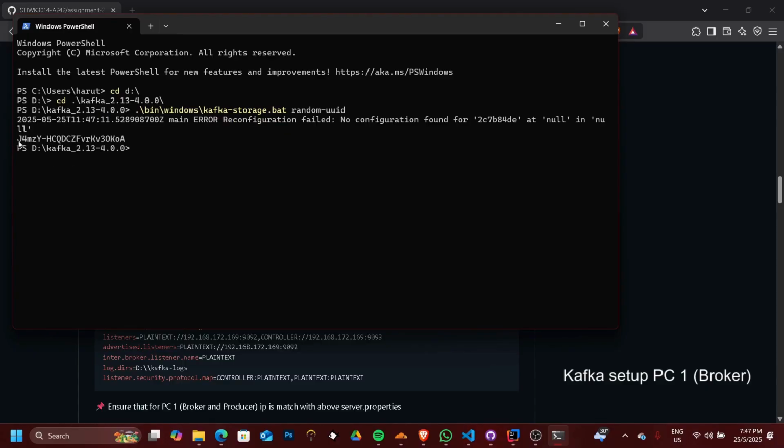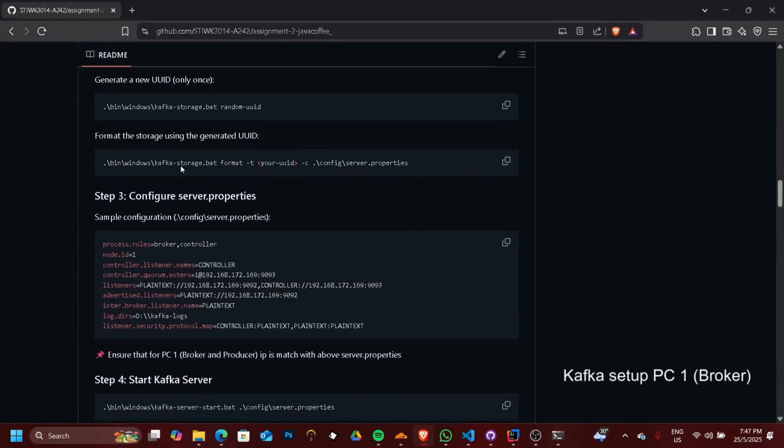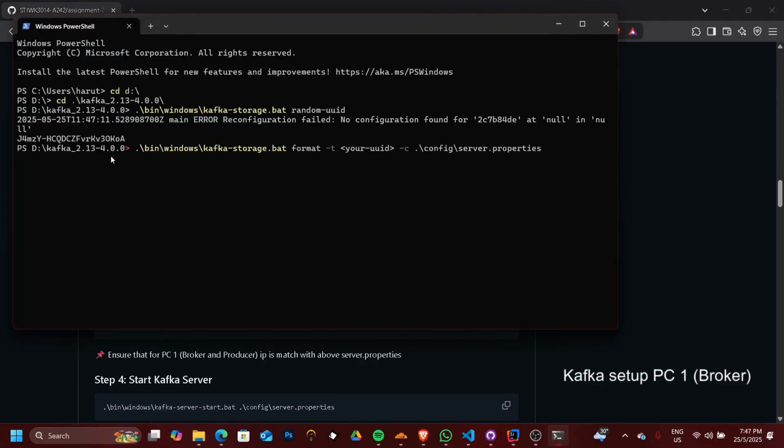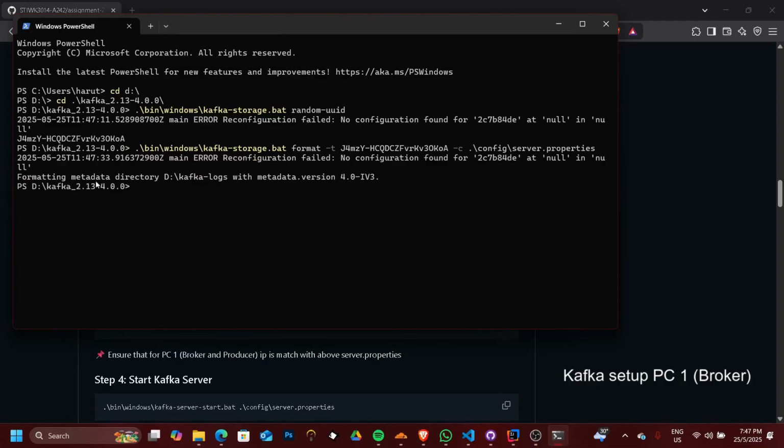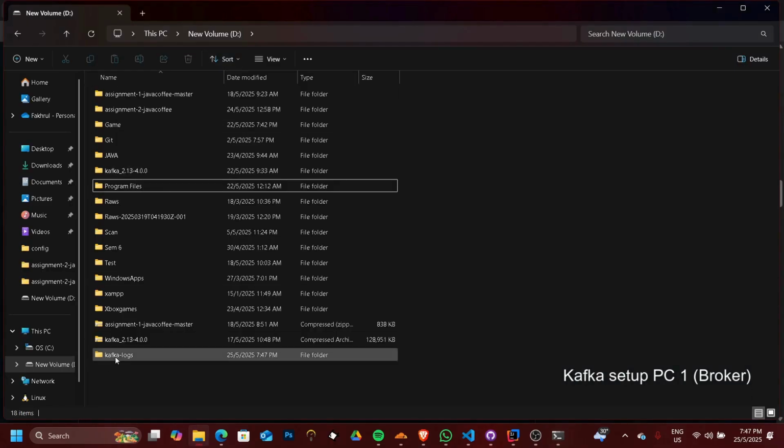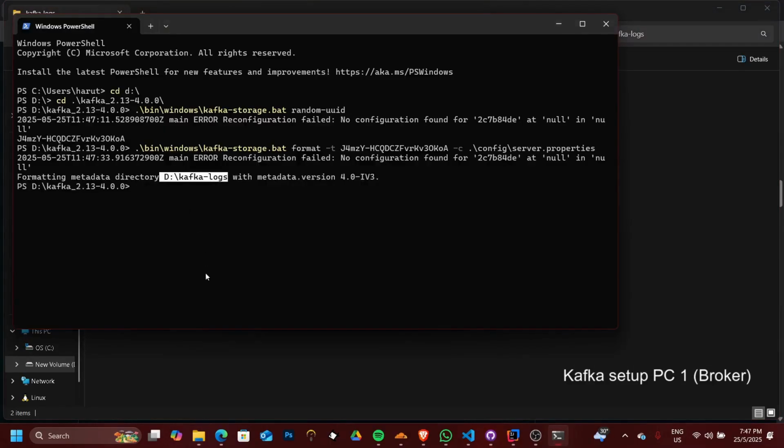Then we copy this UUID and use this command to format the storage for the Kafka logs. Paste the UUID here, and if it says the metadata has been formatted, that means the new Kafka logs file has been created.